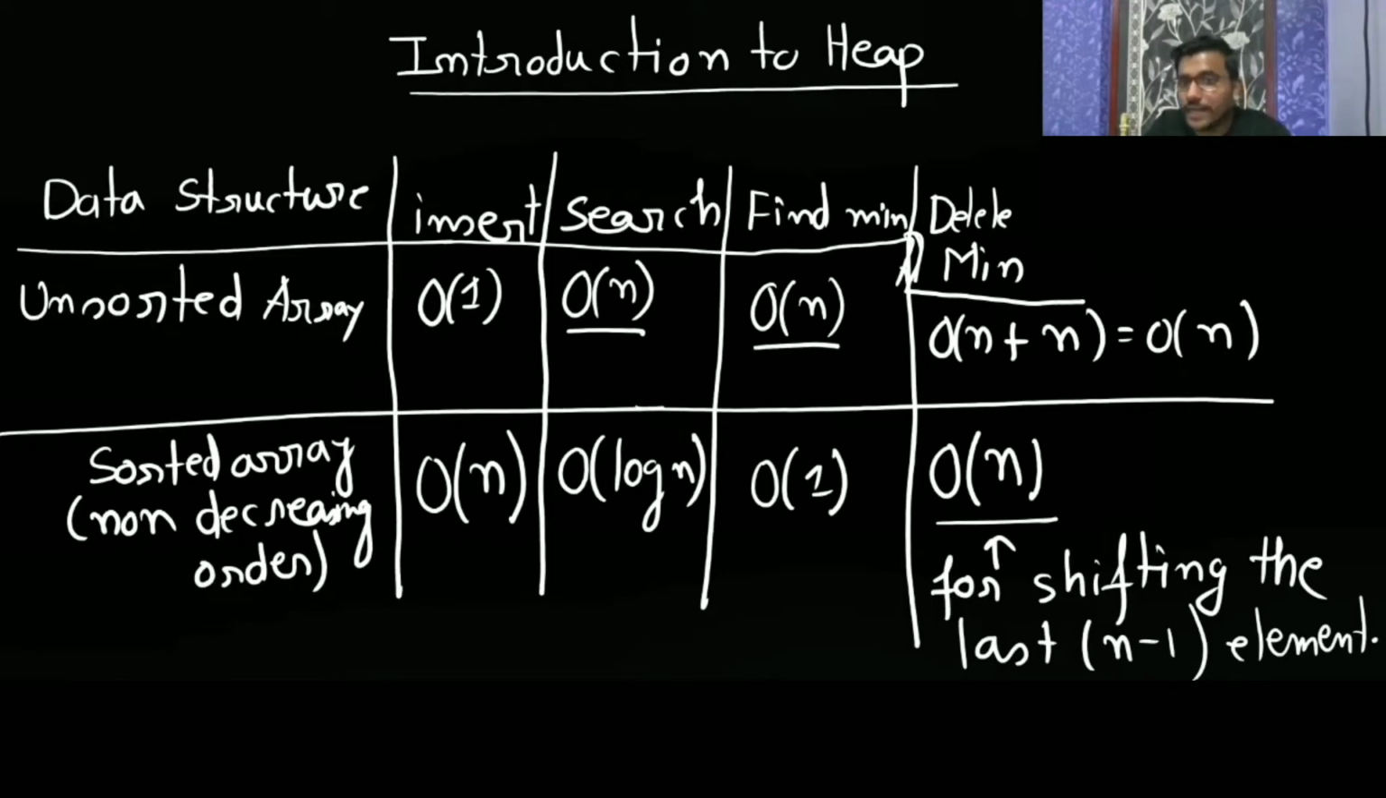Now after finding the min, you have to delete. So for finding it is going to be big O of n. Now you want to delete. If you are deleting, then you have to do movement.